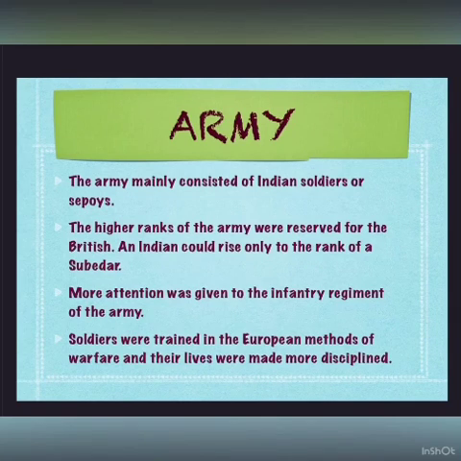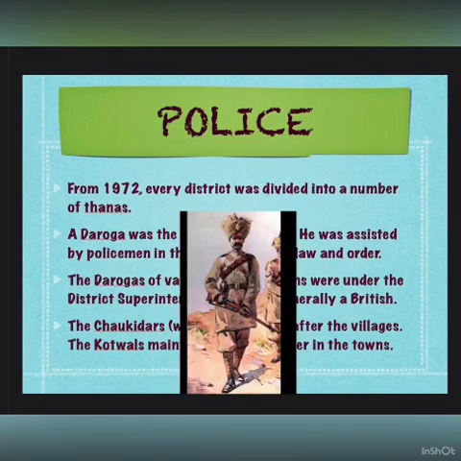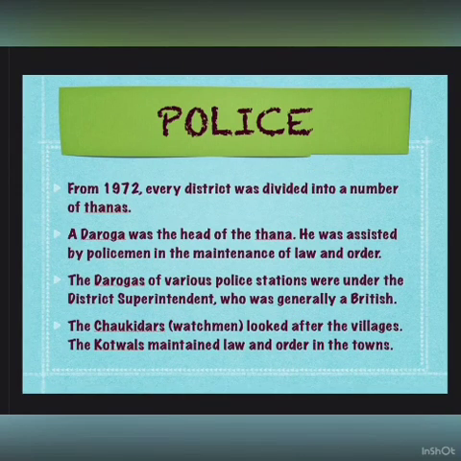Now we will be talking about the police. From 1792, every district was divided into a number of thanas, and the daroga was the head of those thanas. Assisted by policemen in the maintenance of law and order, the darogas of the various police stations were under the district superintendent, who was generally a British. A chokidar looked after the villages and the kotwal maintained law and order.